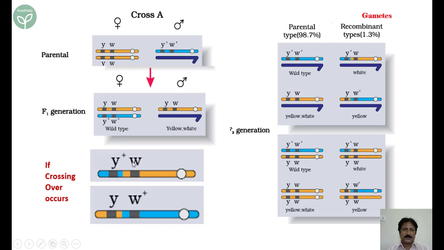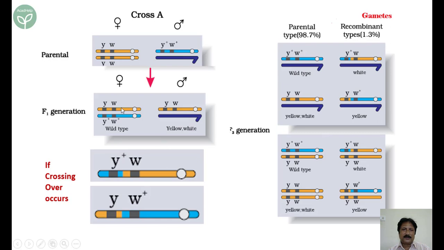Y plus W, this X chromosome pairs with the Y chromosome. Here you see. I think it's clear. Similarly, Y and W plus, this blue and yellow, pairs with the Y chromosome. You can see here.